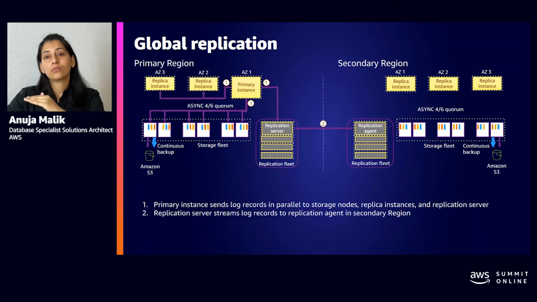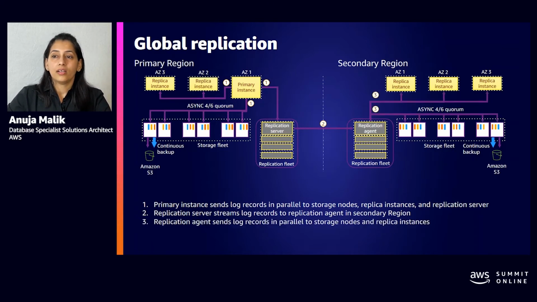And it sends those log records across to the inbound replication agent inside the secondary regions. And then on the secondary side, the replication agent just acts as a primary. So it sends the log records to all the storage nodes, and it sends them to all the read replicas so that they can update their buffer pool pages just as the read replicas in your primary region.